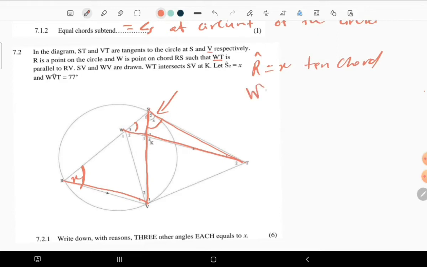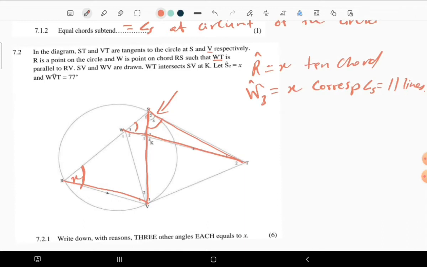So we have angle R3 is also equal to X, reason: corresponding angles are equal because of parallel lines. You can specify which lines are parallel. That's the best way, but I just don't have space there. Now, we are short of one last angle, which is equal to X as well.